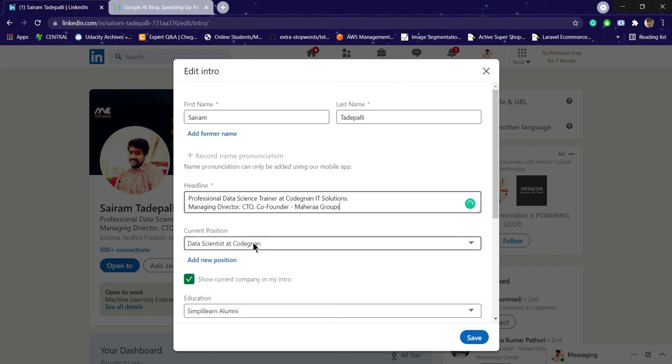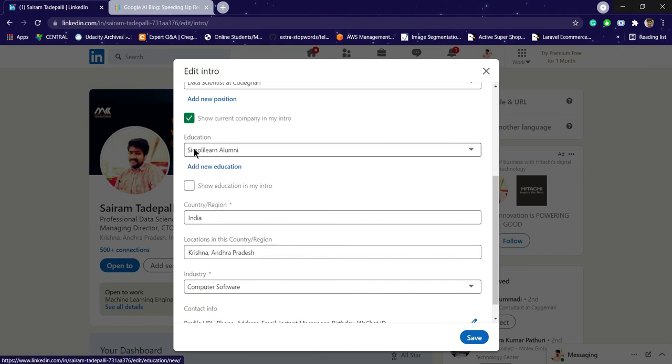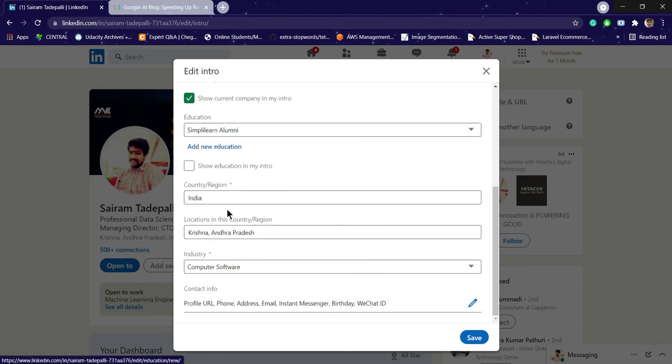Your current position is data scientist at Codegan IT Solutions, and as an alumnus, last year I completed my master's program from Simplilearn, that is masters in data science. So I'm mentioning my latest education like that. And you can give your personal information like your country, location, and the industry you are working in, and click on save.